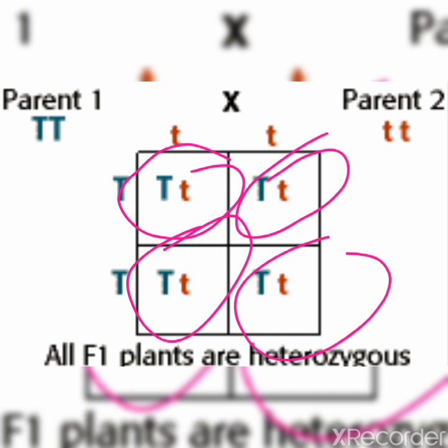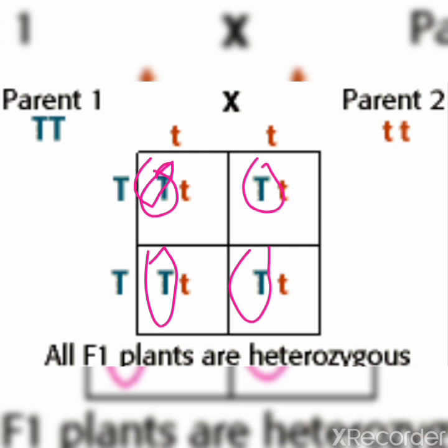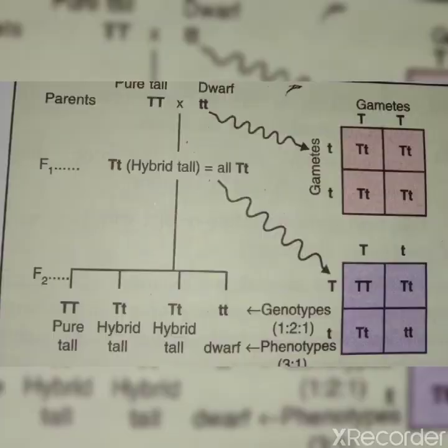Now the question is, why are all the plants tall? Because you can see that capital T is present in all, which we have already discussed. Capital T is the dominant characteristic, and it gives the trait of tallness of the plant. So all plants will be tall in the F1 generation, that is the phenotype characteristic.